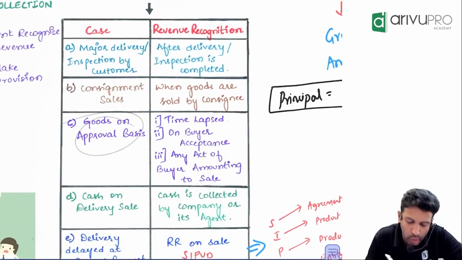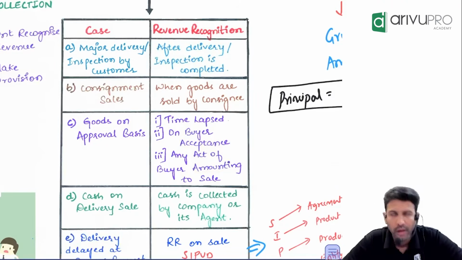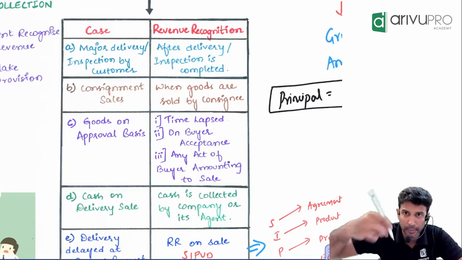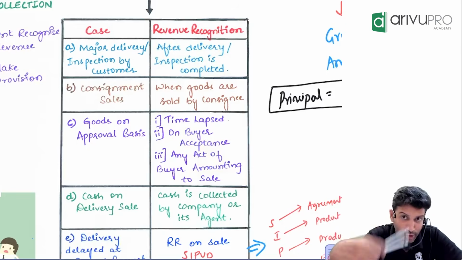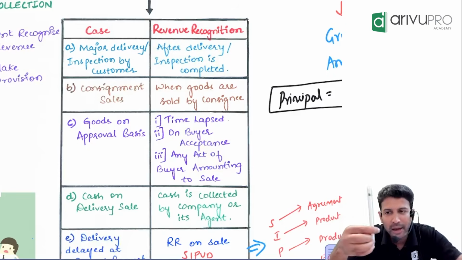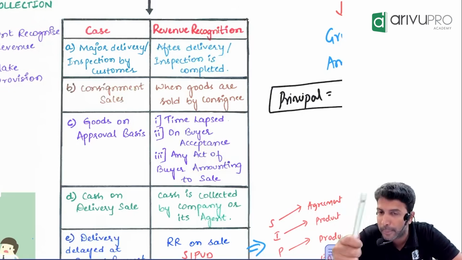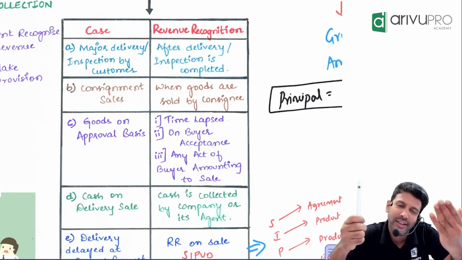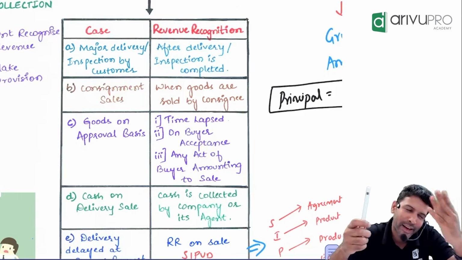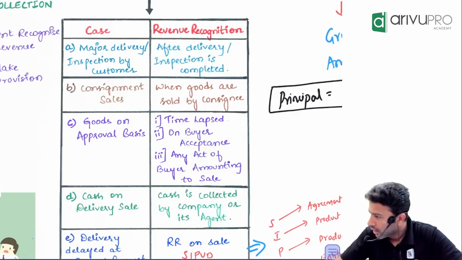Okay, next is goods sold on approval basis. Goods sold on approval basis means what? Normally if you are a new player, if you have newly entered the market, I used to give this example: I have manufactured a pen. I called it S pen, Sandesh pen. I manufactured it and went to a few customers and said, wonderful pen, please buy. They looked at me from top to bottom and said, nobody will buy your pen, please go. Now I have already manufactured.